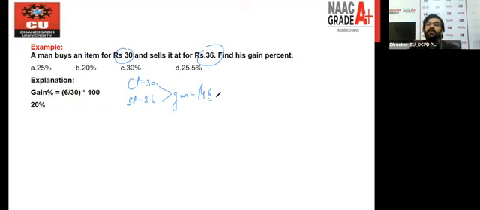So how can you find out the gain percent? We have clearly discussed in slide number 2 of this session that gain percent is always gain by CP into 100, right? So we will always compare our gain and loss with the cost price, the price at which we purchase the item, right? That's why the numerator part is 6 here, and the denominator part is CP. All right. So 6 by 30 into 100, you will get 20% as the gain percent, and that is our final answer for this question.